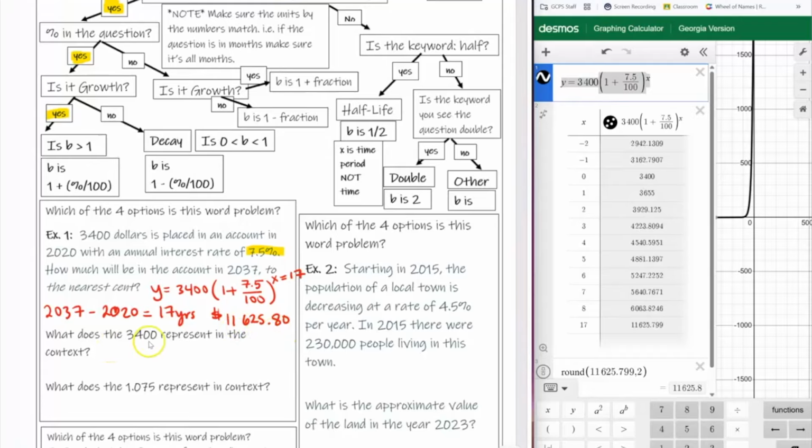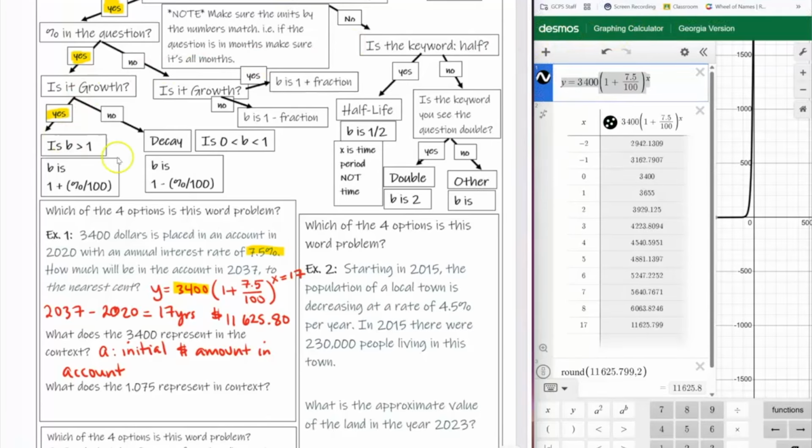All right. What does the 3,400 represent in context? So it's asking, what does this mean? This is your A. So I'm going to write that A means the initial amount of dollars in the account at the start. Anything like that. So, the initial dollar amount in the account. Anything along those lines is fine.